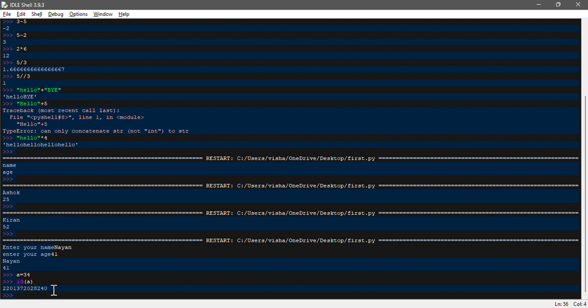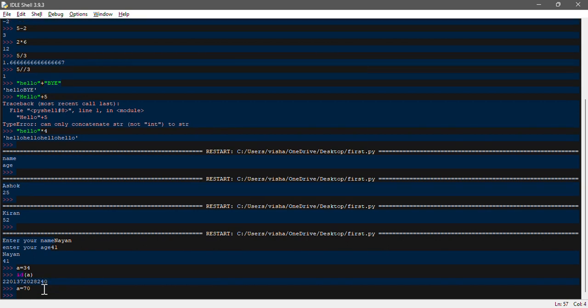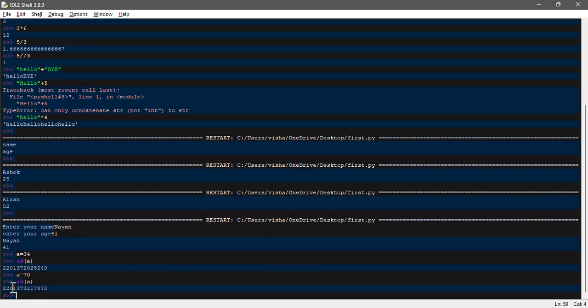Now next time, if I declare a different value for the same variable, for example 70, hit enter, type id(a) again and run that, you will notice that my memory location got changed. Whenever you change your variable value from 34 to 70, the memory location also changes. That's why it is called an immutable data type.